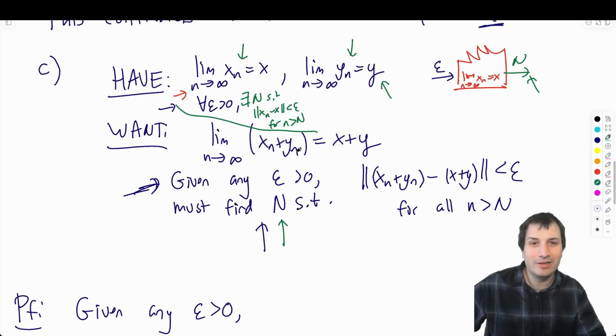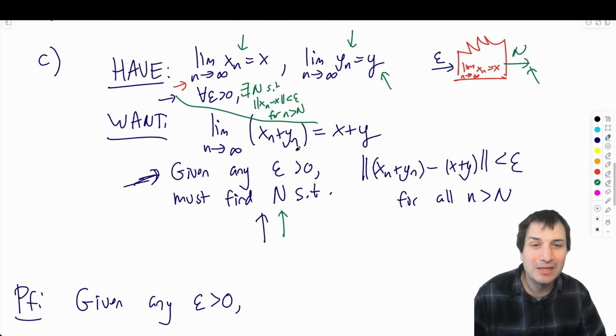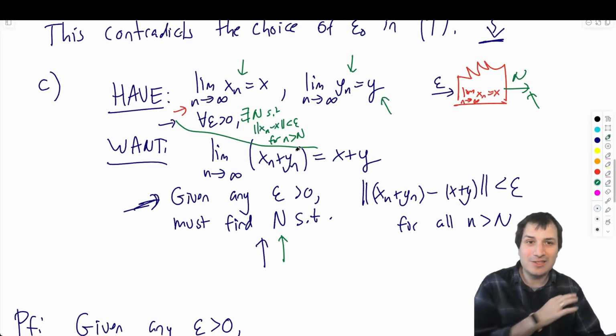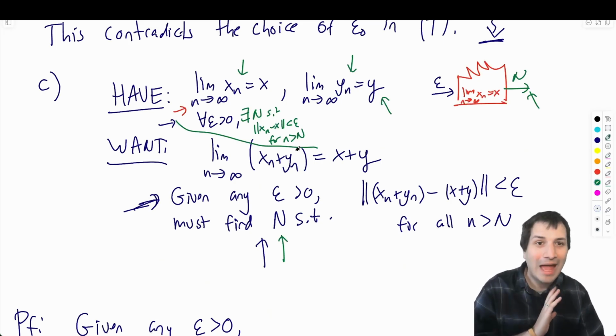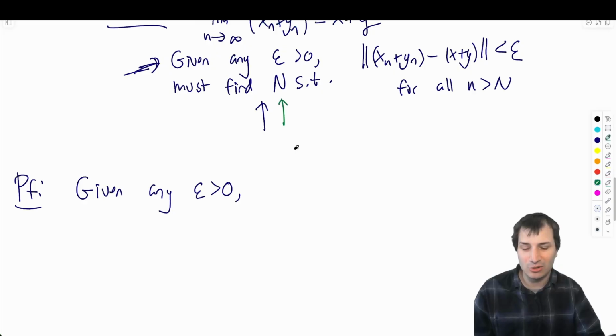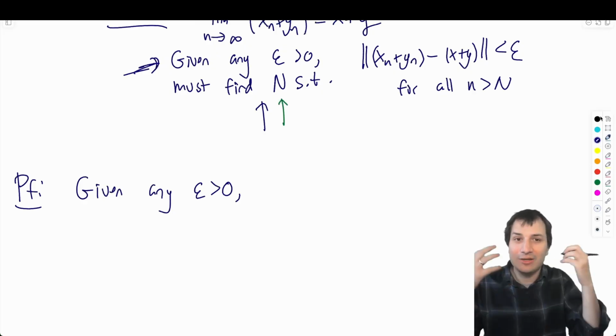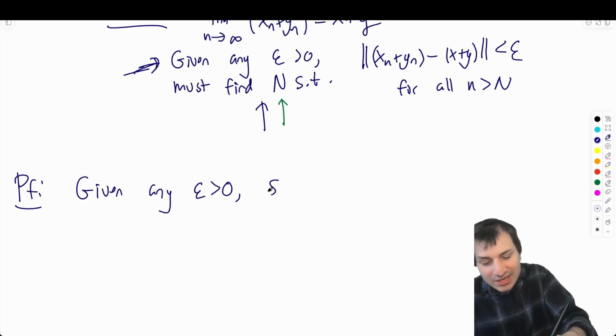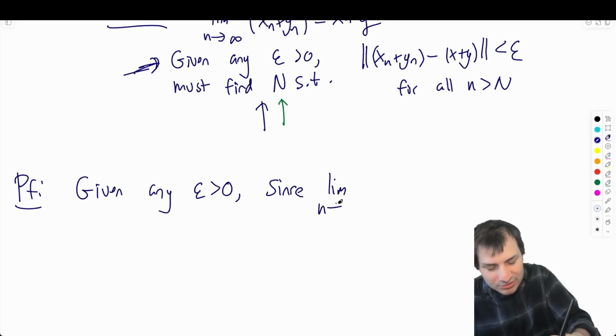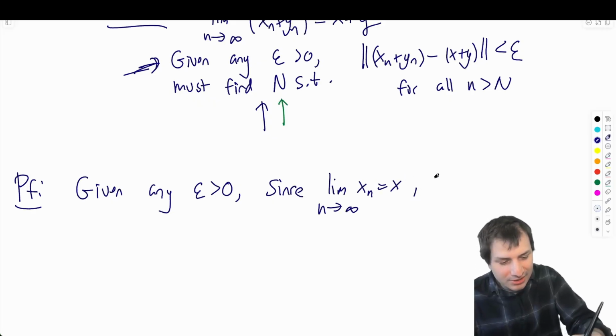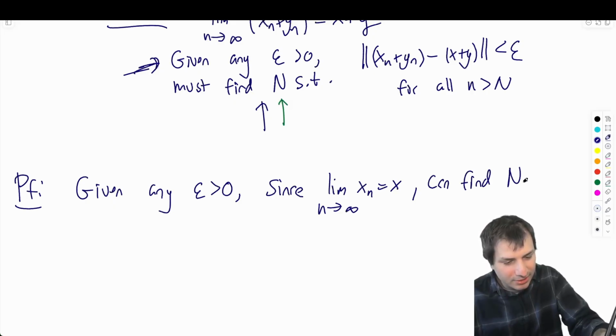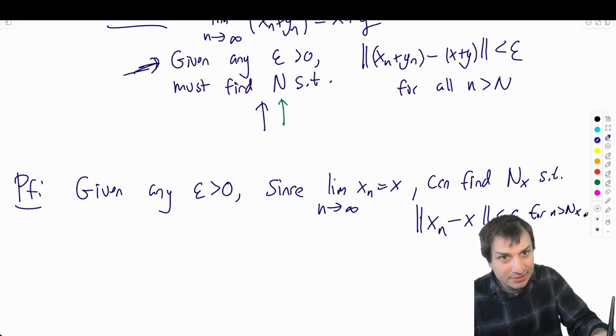And we did this one in class a little bit. You probably know by now the trick is to use an epsilon over 2. Let's pretend you didn't know the trick and you just did it with epsilon, and then we'll fix that up at the end. That's another good way to do it. So given any epsilon greater than 0, and here's the way you would write it, I'm using the machine. You'd say since the limit as n goes to infinity of xn equals x, I can find N, let's call it nx, such that the norm of xn minus x is less than epsilon for n bigger than nx. Okay.